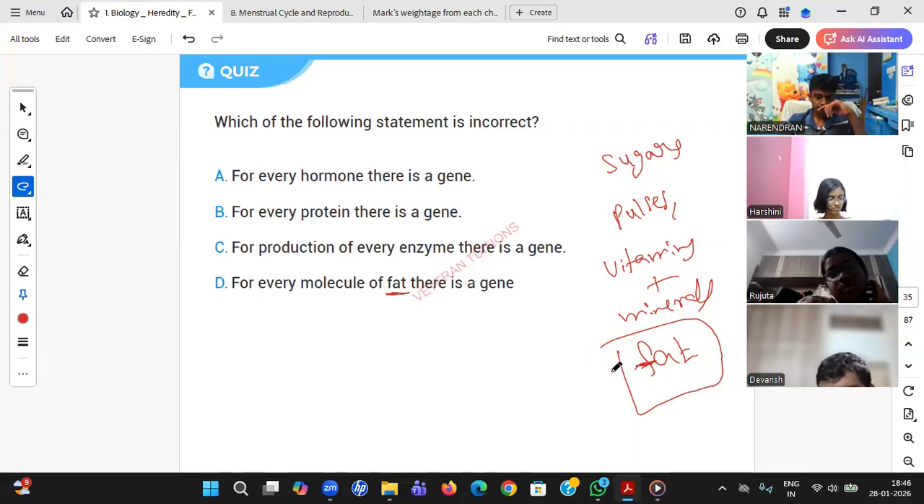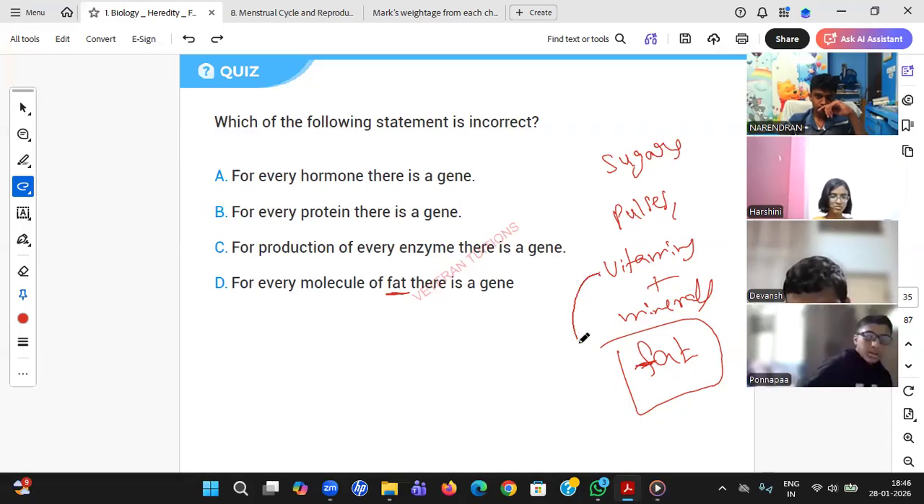And another thing you see, fat is nothing but a biomolecule. You can say some of the minerals, some of the vitamins can only be digested if fat is there. Fat soluble vitamins. Okay, fat soluble vitamins.